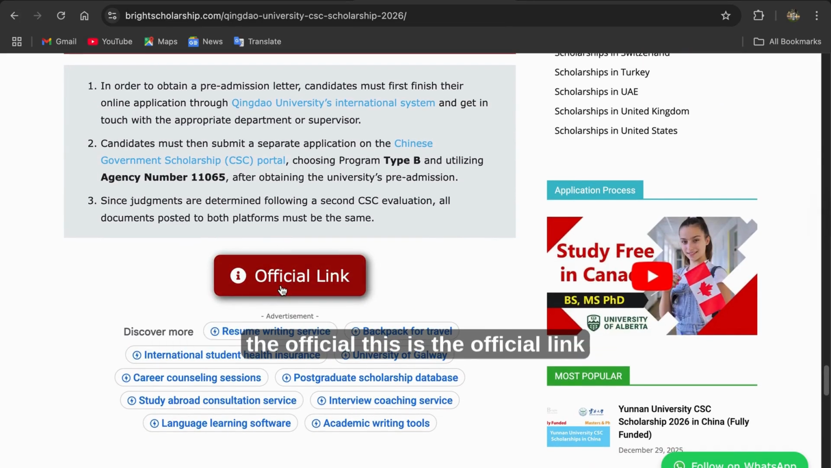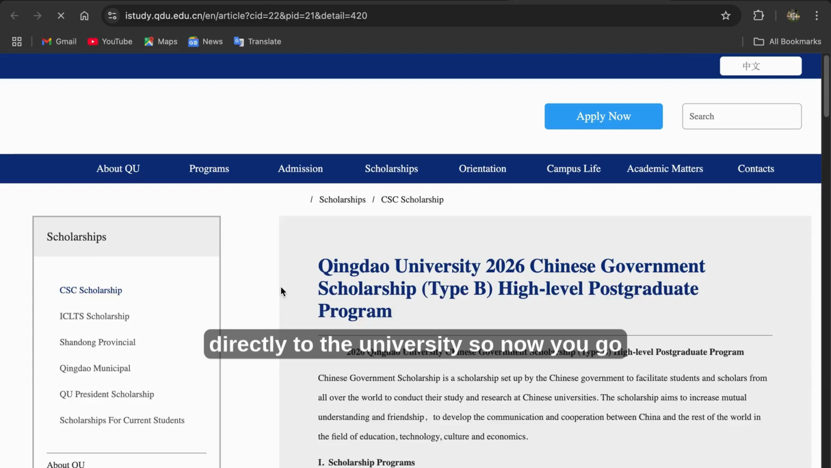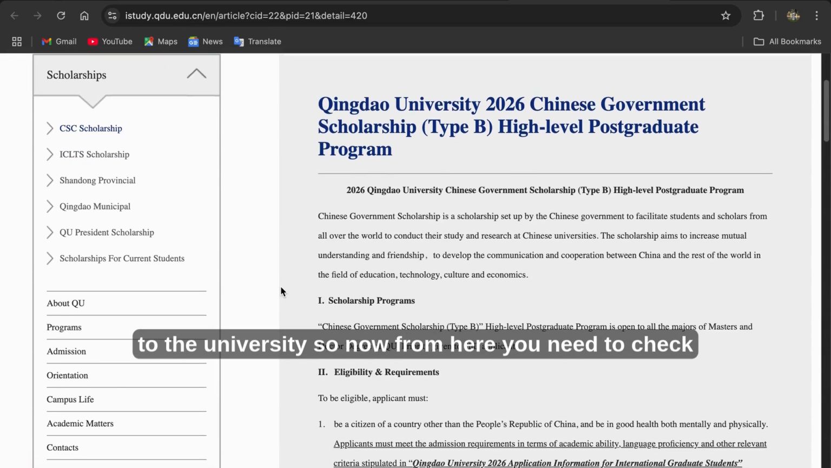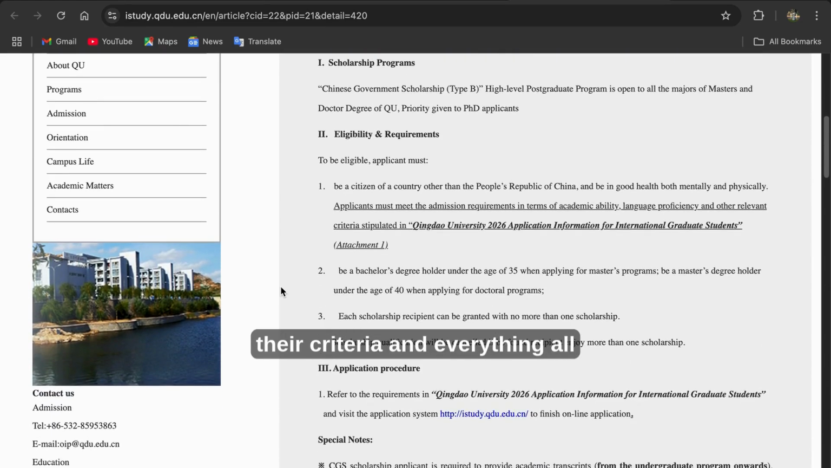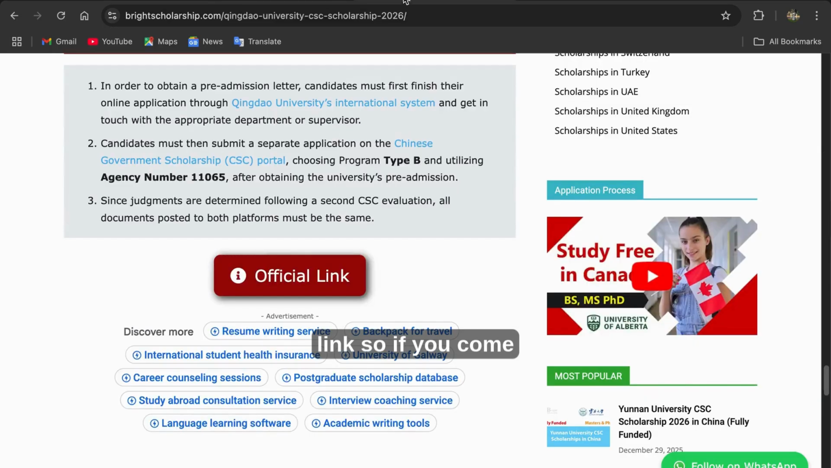They say the official link. This is the official link. So we need to press it. It will take us directly to the university. Now, if you go to the university, from here you need to check their criteria and everything. All this information is similar to the information in this link.